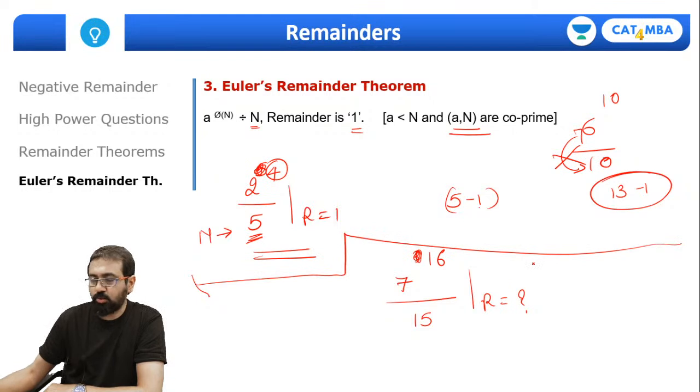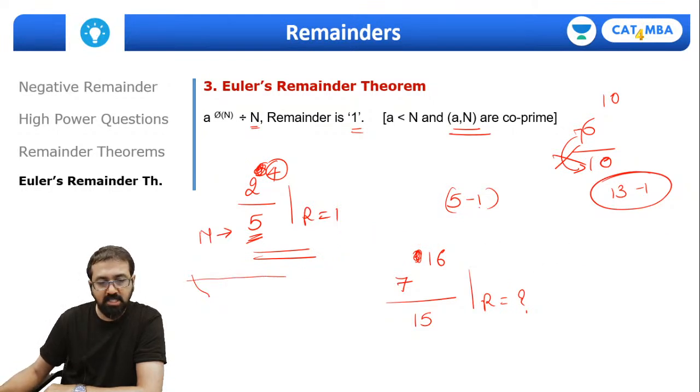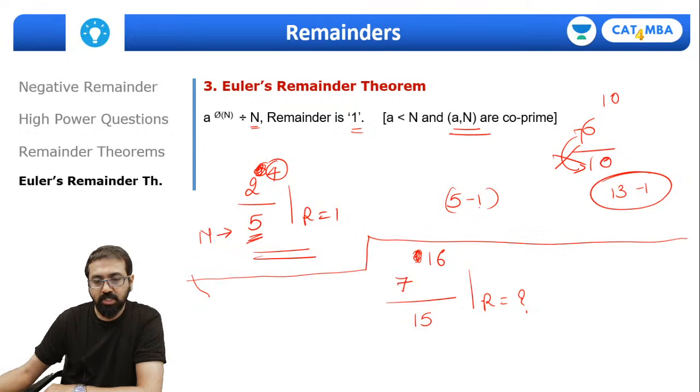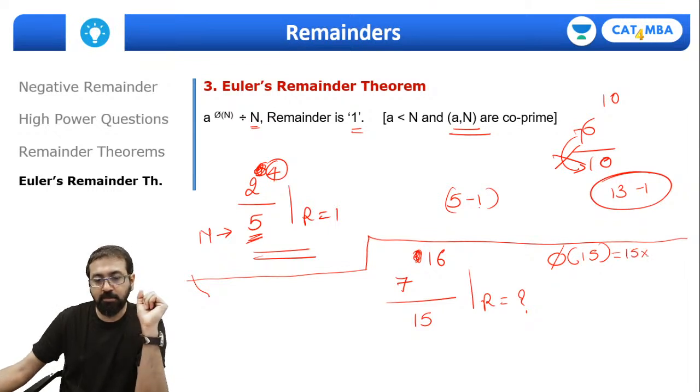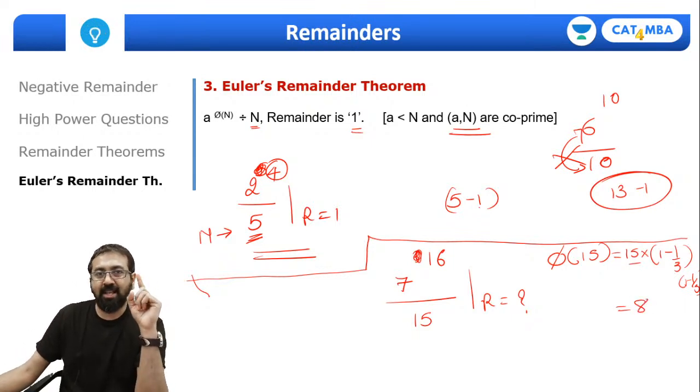Now, first of all, let's quickly understand how many numbers are coprime to 15. So what is phi of 15? 15 is made up of which prime numbers? It's made up of 3 and 5, isn't that? So it should be 15 into 1 minus 1 by 3 into 1 minus 1 by 5, right? If you just solve this, it's 15 into 2 by 3 into 4 by 5, so it will come out to be 8. There are 8 numbers less than 15 which are coprime to 15. You all agree with this, everyone?